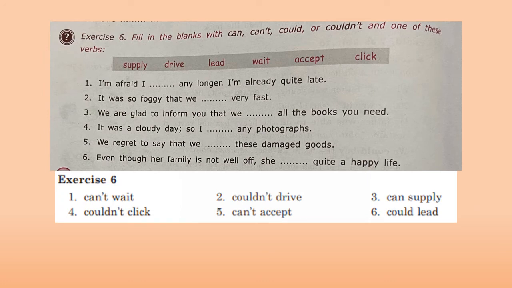Let's see exercise 6 also. Fill in the blanks with can, can't, could or couldn't and one of these verbs. One of these verbs means the verbs which are given in the box. Sentence 1 is, I am afraid I dash any longer. I am already quite late. So here it will be can't wait. The other answers are given here, so you can do them. Let's proceed to the next.